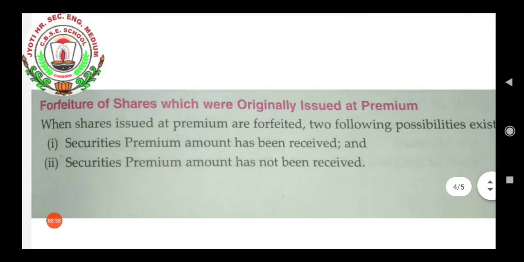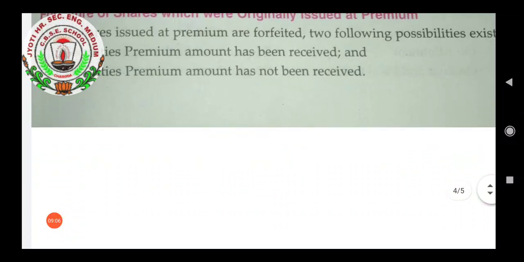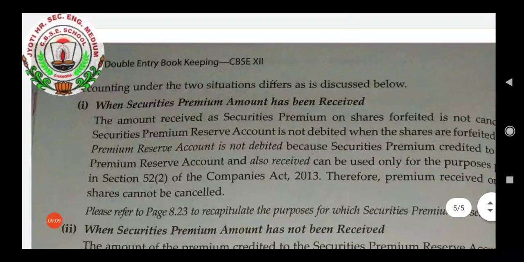Second topic is forfeiture of shares which were originally issued at premium. Okay, meaning more than the nominal value. Now here also we have two possibilities. First is when the securities premium amount has been received, and second is when the securities premium amount has not been received. So any of these conditions can be there in our practical questions.